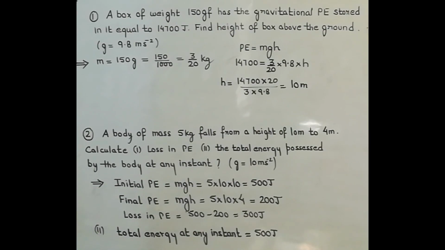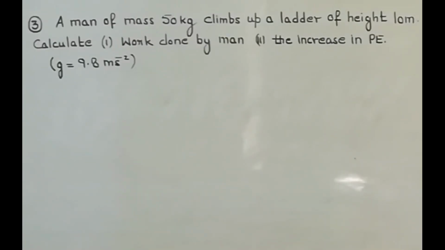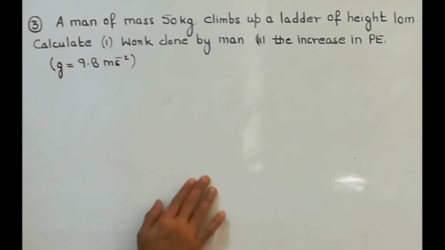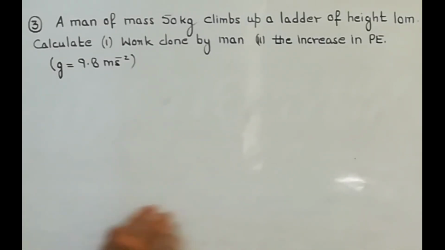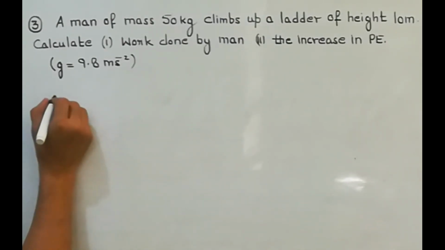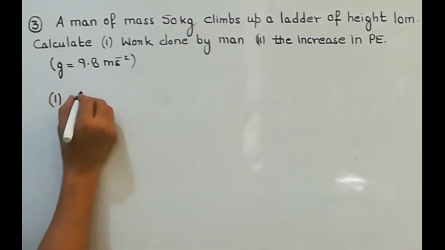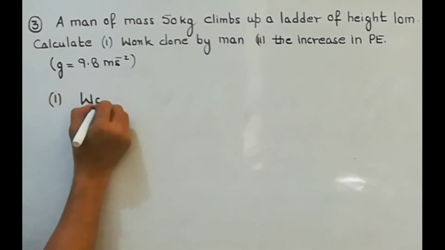So you can pause and note it down. It says a man of mass 50 kg climbs up a ladder of height 10 meter. Calculate the work done by man. Now, as the man is moving in upward direction, remember when a body moves in upward direction, he does work against gravity. So, in the first part, we have to calculate work against gravity.